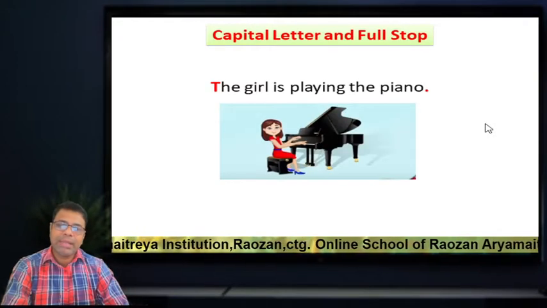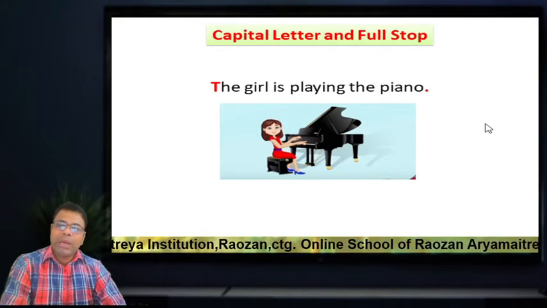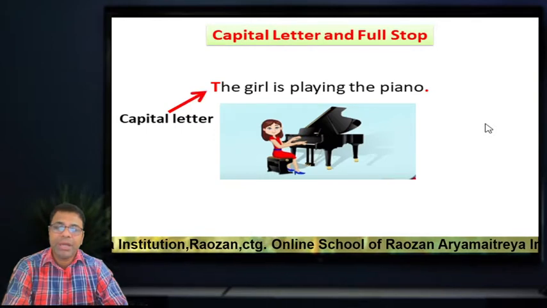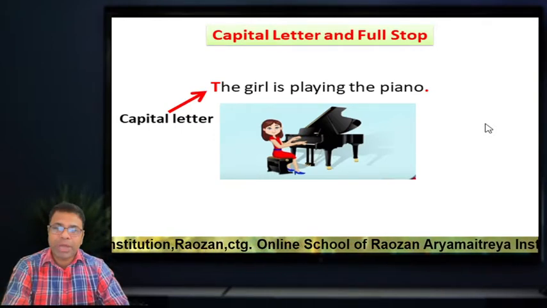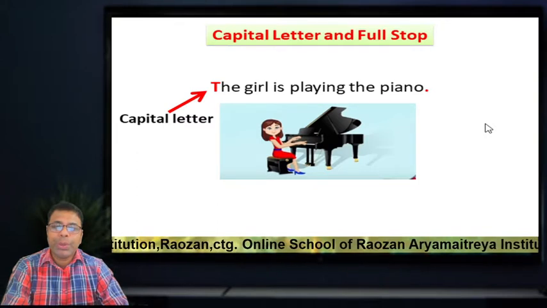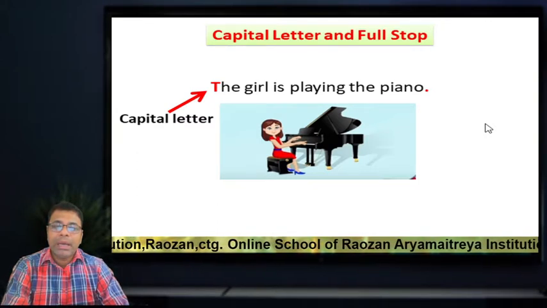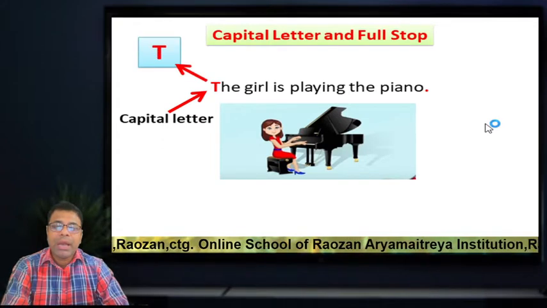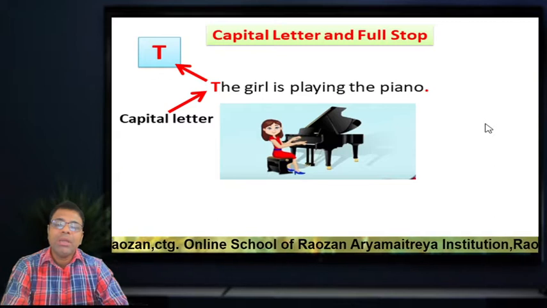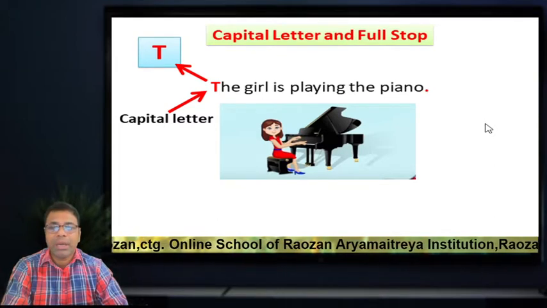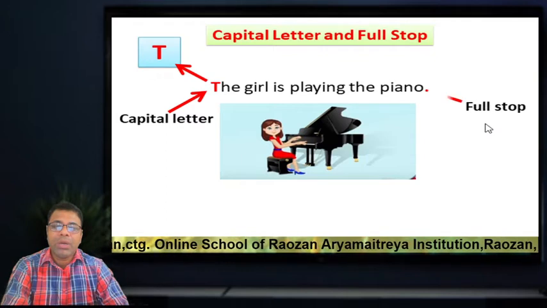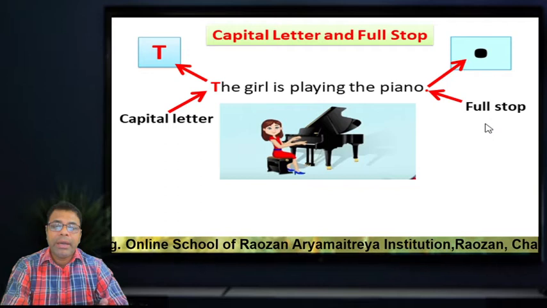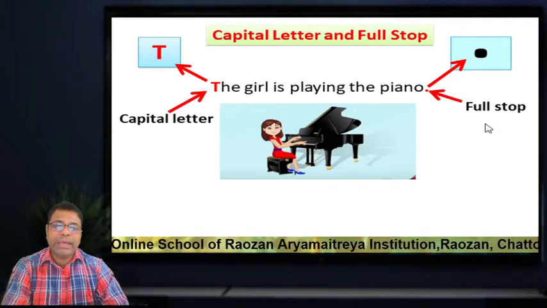Now, first we will know where we have to use capital letter and full stop. Look at the sentence. I have written a sentence for you. The girl is playing the piano. Okay, look, there is a letter T, and I made it red because you need to know why. I have written it red because this is the very beginning letter of the sentence. That's why we use a capital letter. And look at the other one, the full stop, and we use it at the end of the sentence.